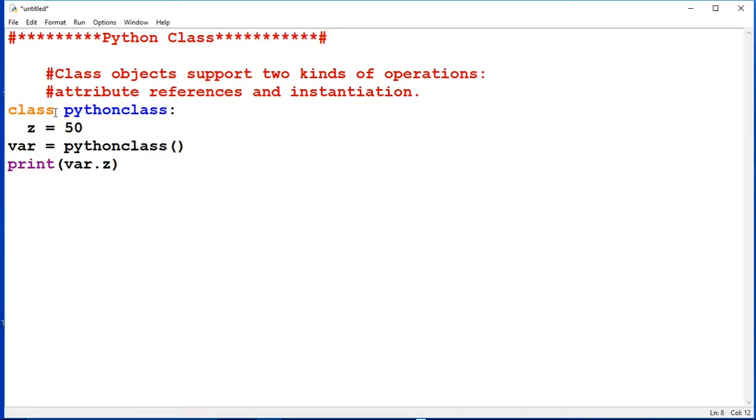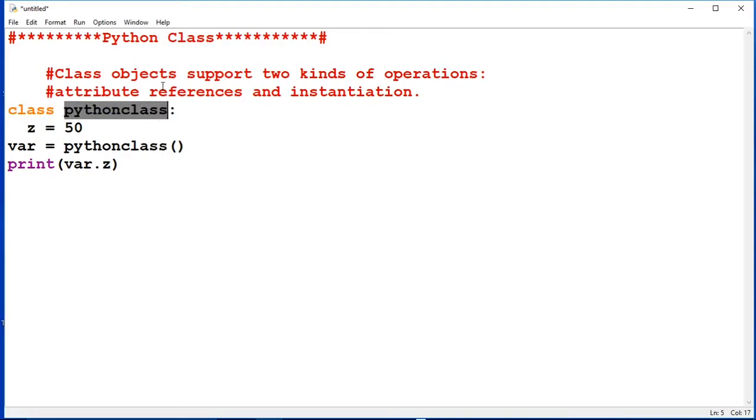First of all, you have to write the class keyword. Similarly, the way we write the def keyword to define a function, to define a class we write the class keyword and then the class name. Let us say our class name is PythonClass.